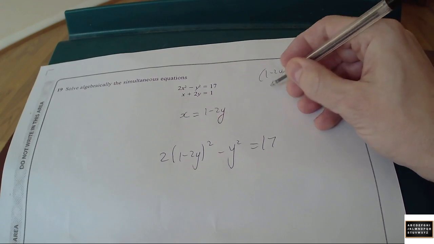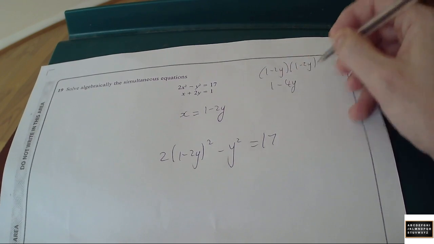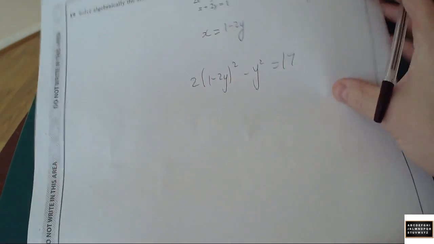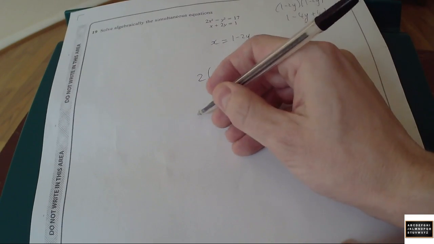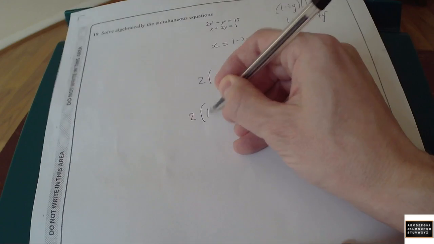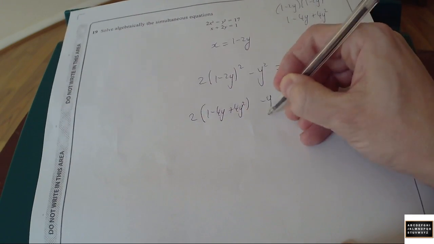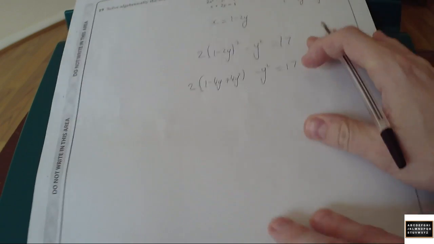So we have 1 minus 4y and then plus 4y squared. That's what you get when you multiply these things out. So I'm going to have 2 lots of 1 minus 4y plus 4y squared minus y squared equals 17.